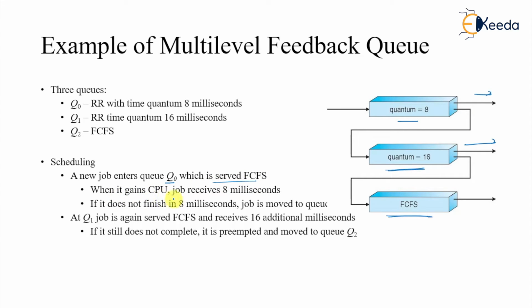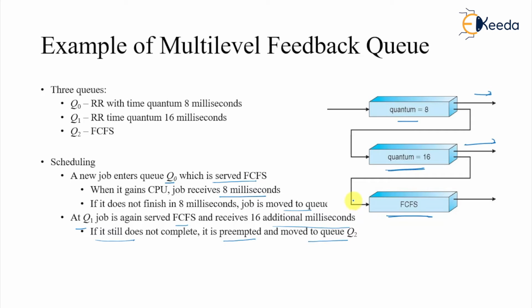When it gains the CPU, it receives 8 milliseconds. If it does not finish in 8 milliseconds, the job is moved to the next queue. At Q1, the job is again served FCFS and receives an additional 16 milliseconds. If it still does not complete, then it is preempted and moved to Q2.